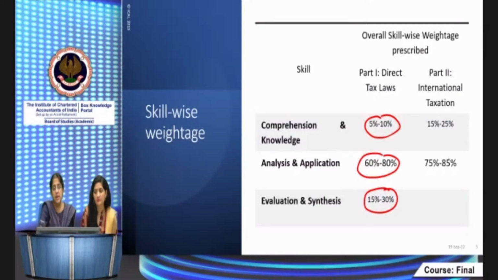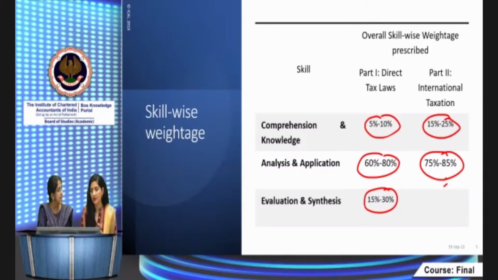Part 2 may be 75 to 85%, the chapters 1 to 5, that is based on application and analysis. Chapters 6, 7, and 8 are primarily knowledge-based, from which you might get a knowledge-based question. That's only 1 question. So largely it's your application and analysis which is tested, wherein you have to apply what you learned in practical training as well as what you learned in academic education.